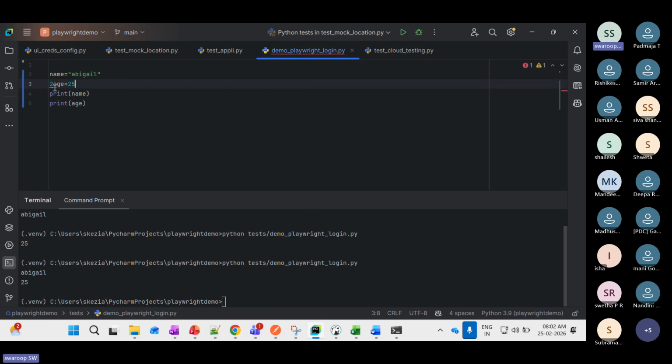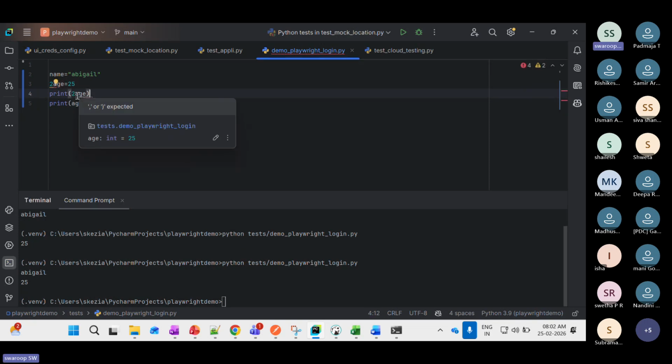Here itself, IntelliSense is saying "end of statement". It is saying it is wrong, so you cannot use it like this. If you try to print it also, it will throw some error. See here, it says "expected something". It means it is not able to identify this as a variable. So you should not start it with numbers.